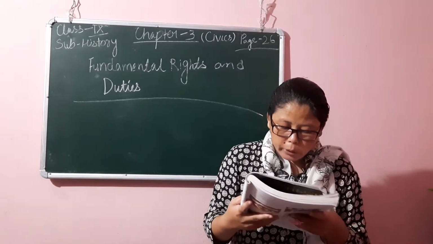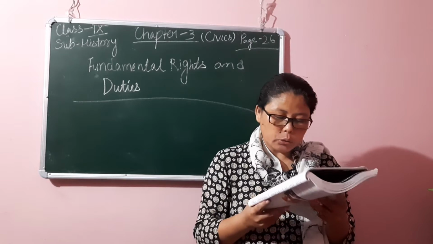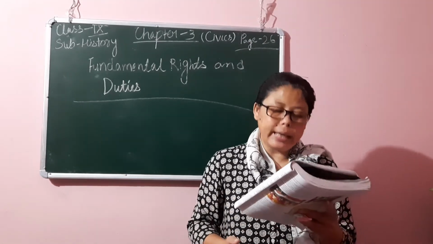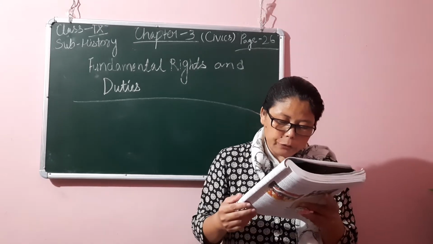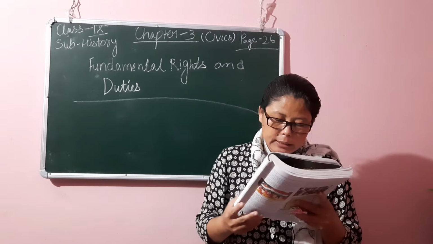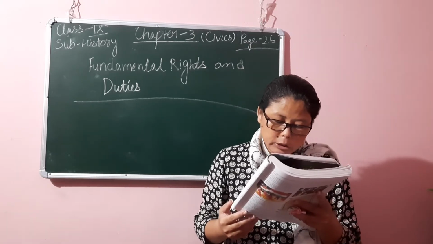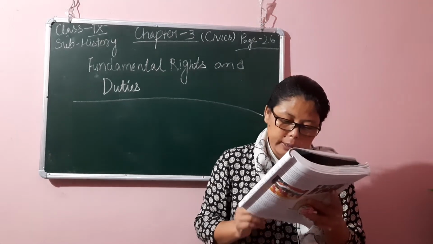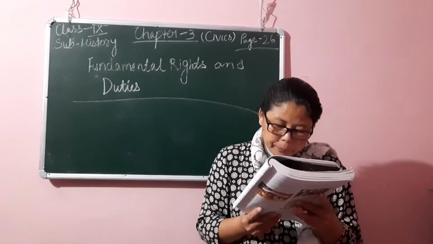So according to Article 23 of the Indian Constitution, trafficking of human beings and beggars and other similar forms of forced labor are prohibited, and it is a violation of its provision. So it is an offence and it is punishable in accordance with law.